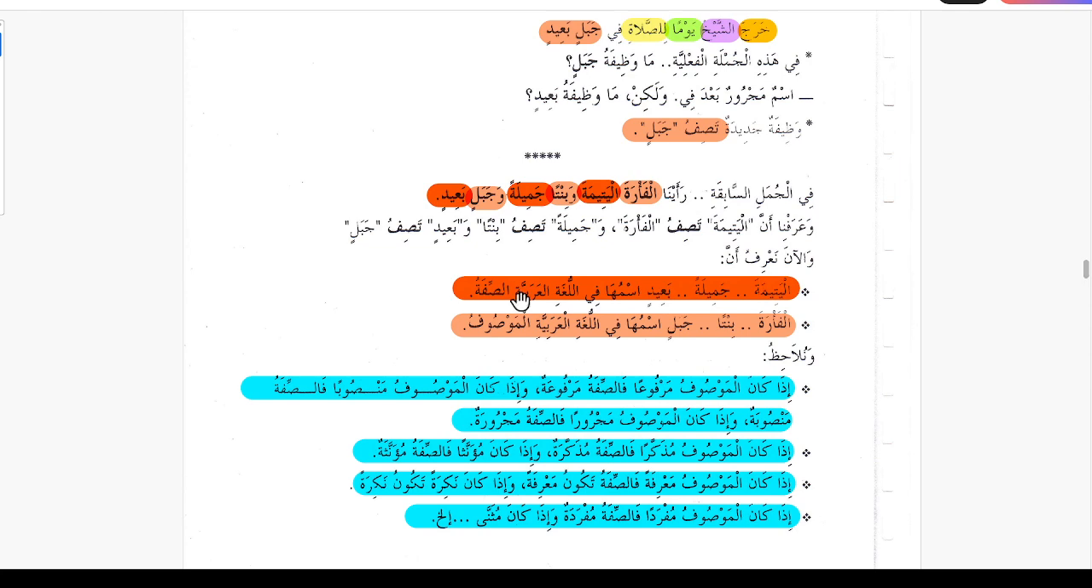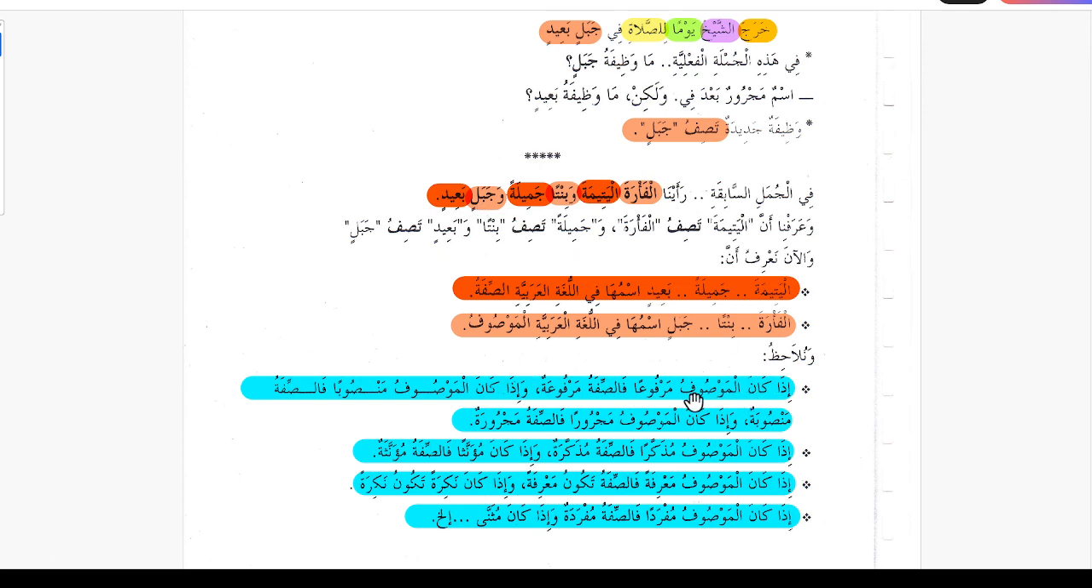So how sifa works in connection with Mawsuf: Iza kana al-Mawsuf marfoon fa sifa marfoon. So when the Mawsuf is marfu, sifa is gonna be marfu. Just like we see in these cases, the sifa is mansoob because the Mawsuf is mansoob. Similarly, Bintan Jamilan and Jabalin Baidin is majroor. Baidin is majroor because Jabalin is majroor.